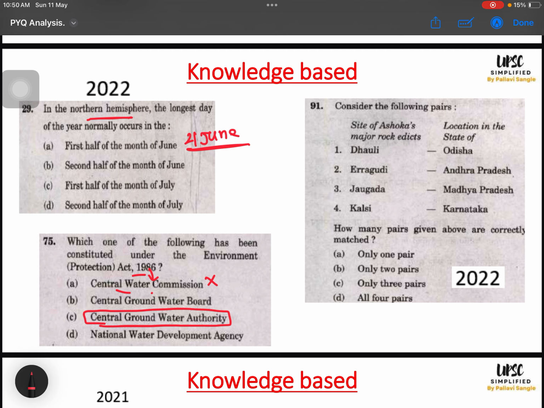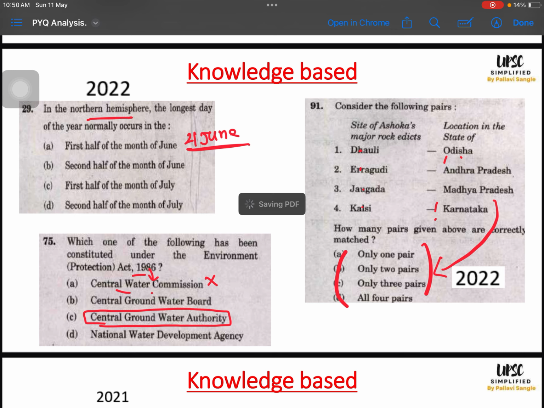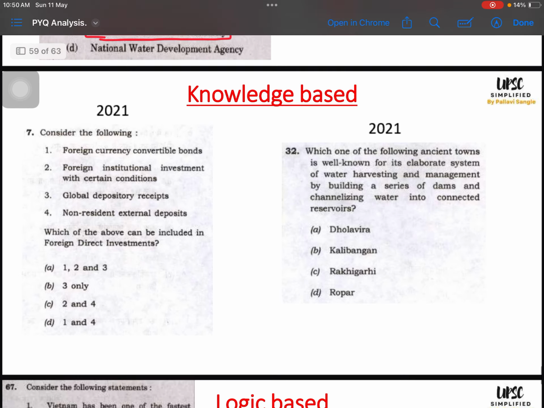Then here also you will feel that I am eliminating some option. So this is not based, and I am eliminating some of the options because I am eliminating some of them. Okay, so this is not like logic. You have knowledge about all these things, then you are able to eliminate them, and then you are getting the answers. So these are all knowledge based questions.